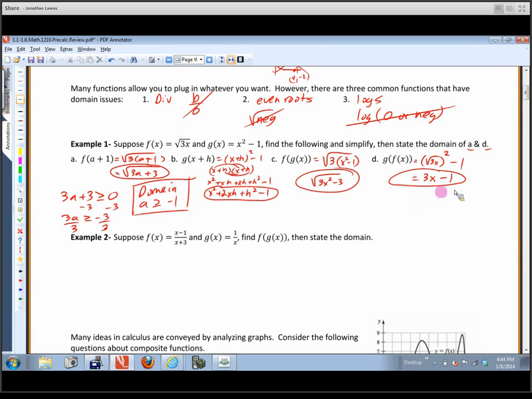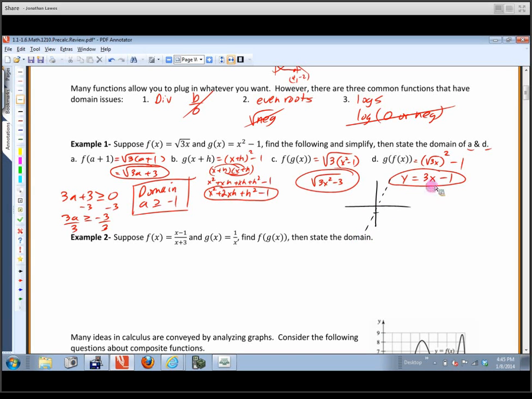And then let's come and take a look at this one right here. Well, this one's kind of tricky because if you take a look at this, I'm going to write y equals, this would just be y equals 3x minus 1. Well, if we were to think about what that looks like, that's a line that crosses at negative 1 and has a slope of 3. So it would look like this.